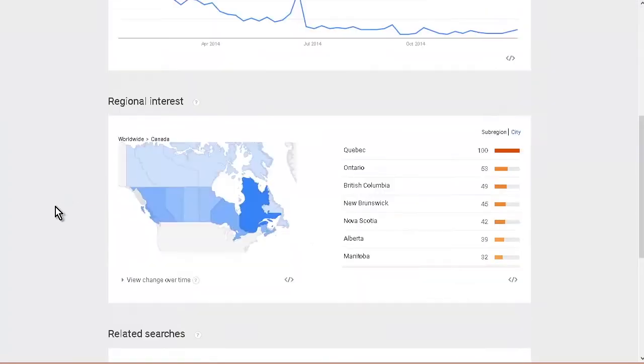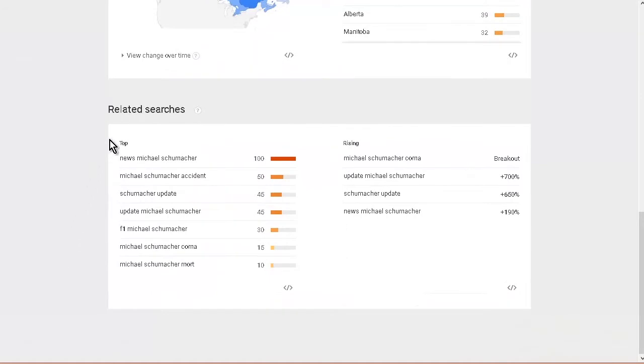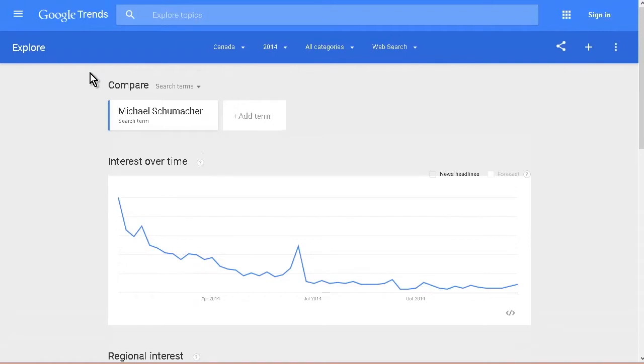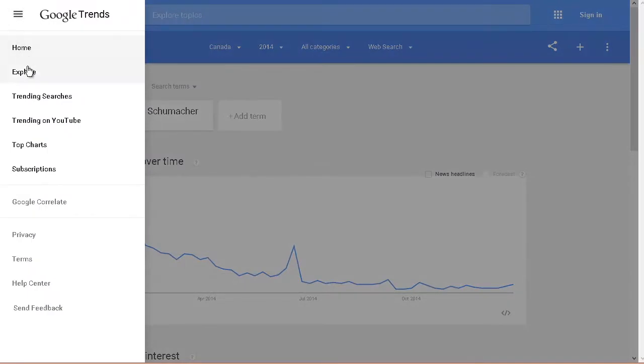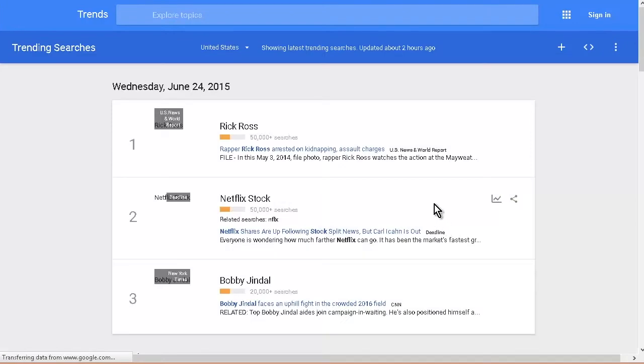The region, so this region is Canada, and the related searches. So these give you some other ideas of things that you can put on your site as well. But we've been through the main ones. We want to go to trending searches, and we want to be writing articles on these, and we want to be putting trending videos on those every day as well.